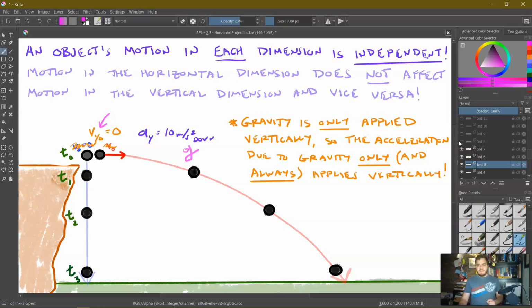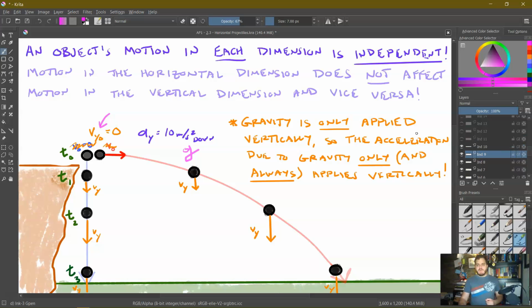So let's look at the next instant. Both of them have gained a little velocity in the y dimension. As time goes on, they're going to accelerate even more vertically, and they're going to gain even more velocity in the y dimension.